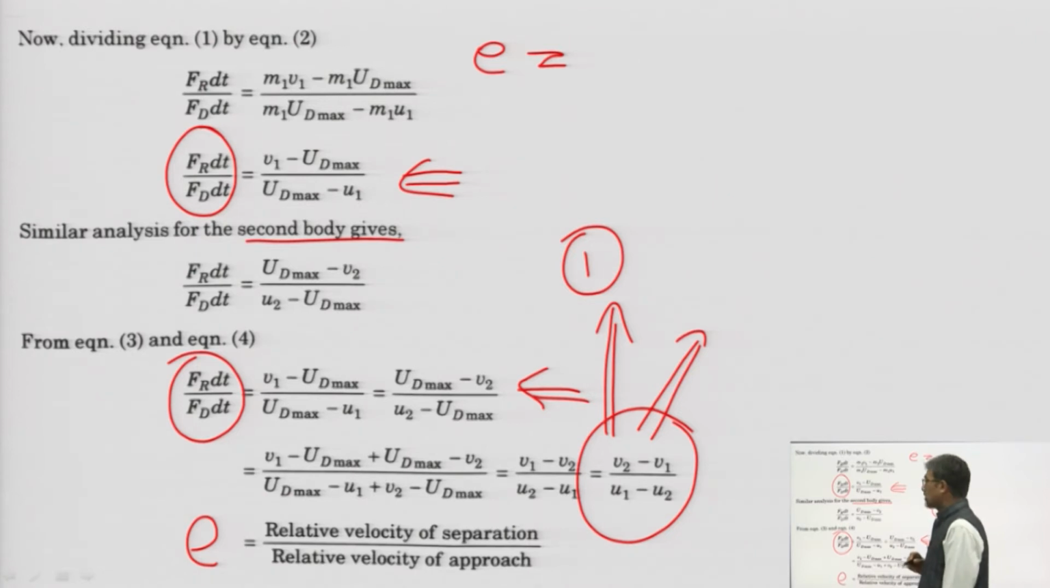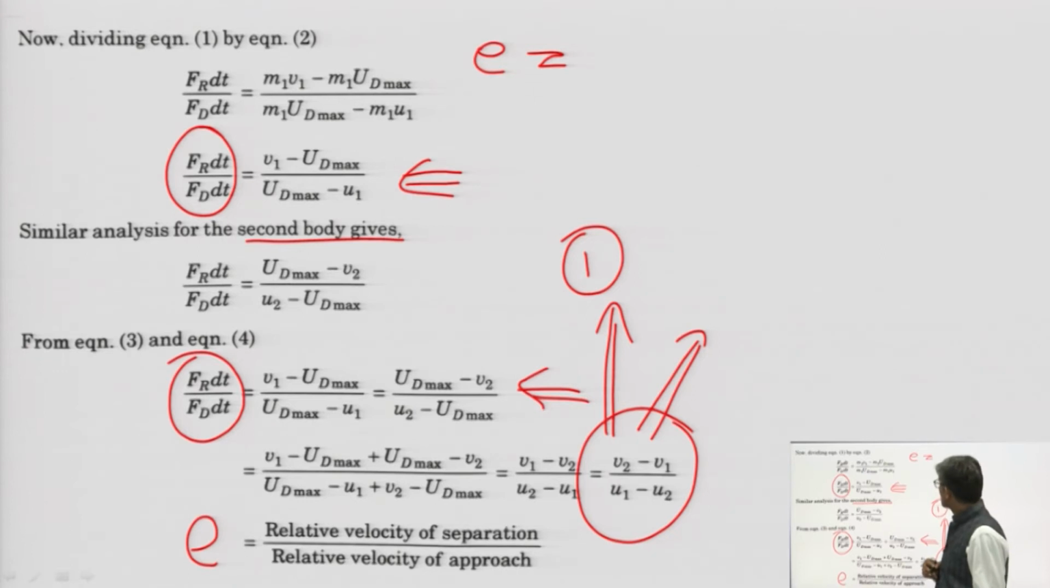For in between elastic and rigid, it is less than 1, because v2 minus v1 equal to u1 minus u2 can be possible only in the case when it is perfectly elastic, that is, E is equal to 1.